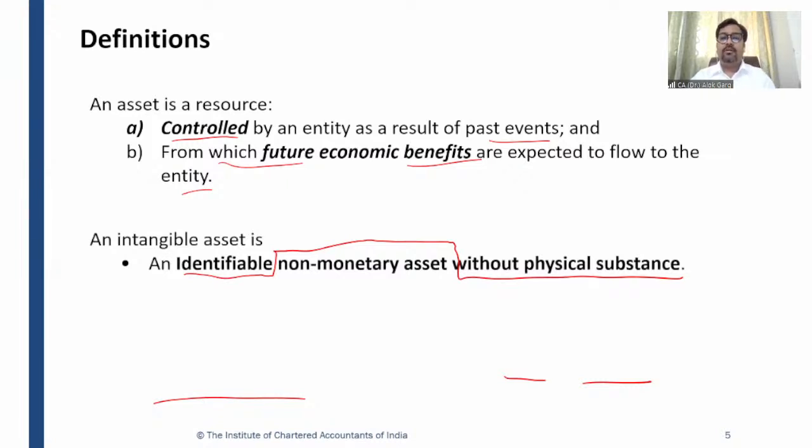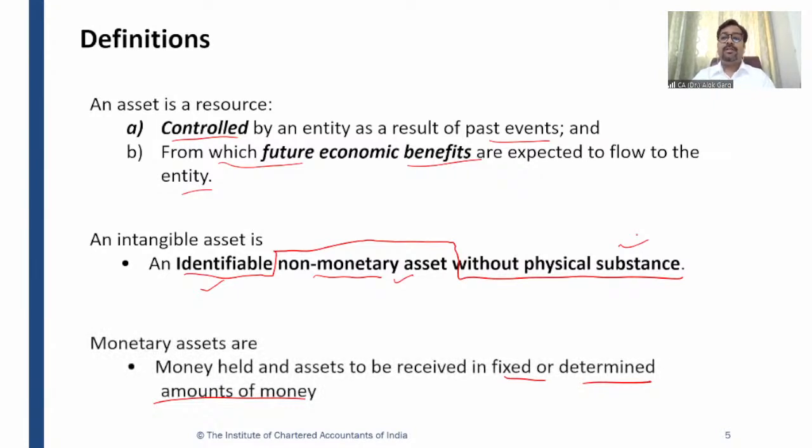Then we talked about the definition of an intangible asset, and there were three important components. It should be identifiable, it should be a non-monetary asset, and it should not have any physical substance. If an asset has a physical substance, then that asset is not an intangible asset. So the first condition was it should be without physical substance. The second one is it should be a non-monetary asset. And the third one is it should be identifiable, right?